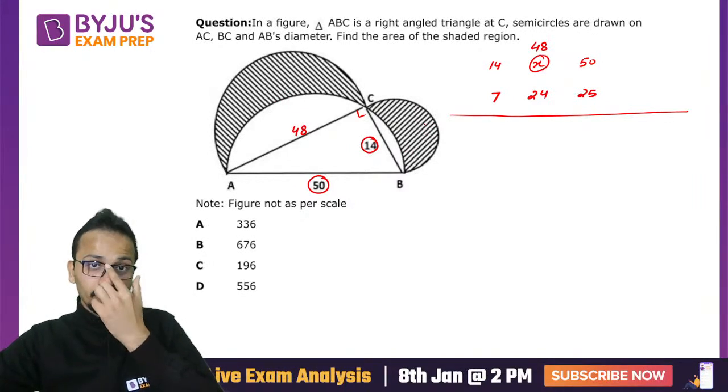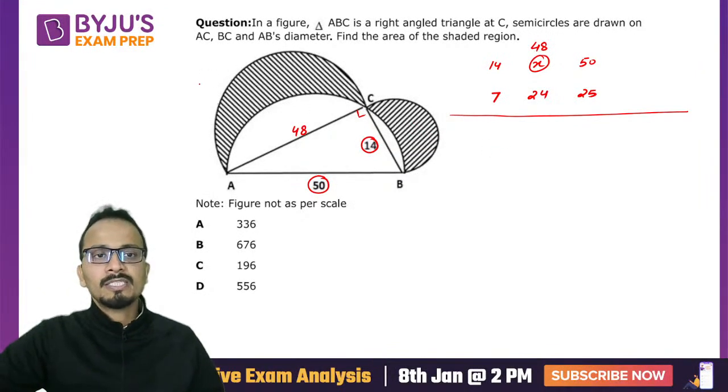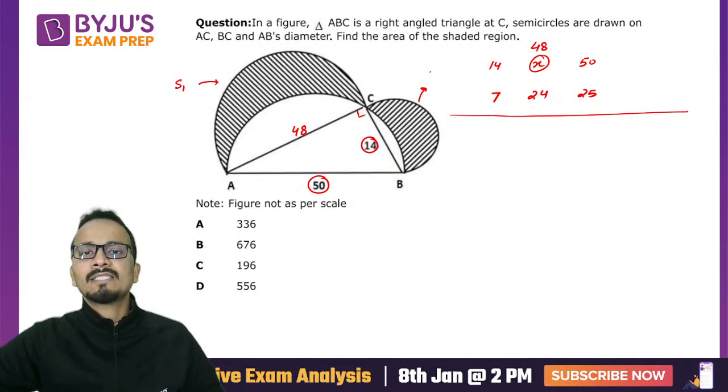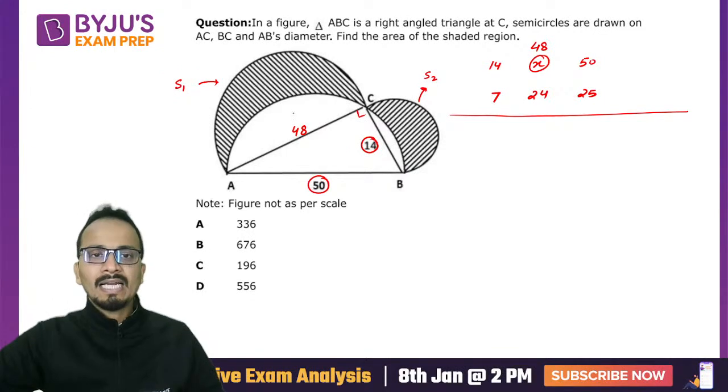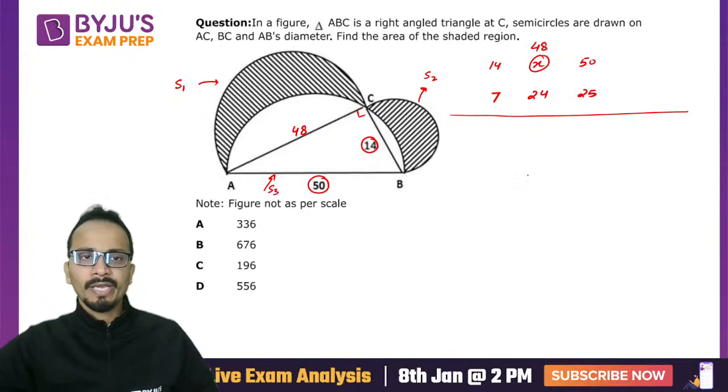So area of shaded region can be calculated. So let's have a look at it. So first of all, I'll call this as semicircle 1, this as semicircle 2, and the third semicircle which is drawn on AB. So this semicircle as semicircle 3. Okay.